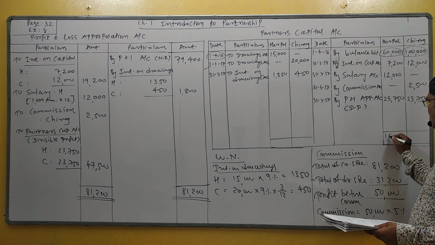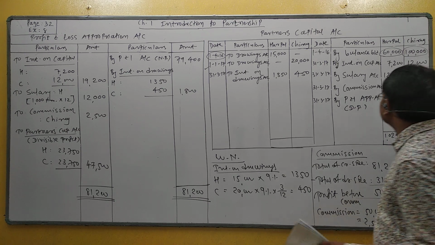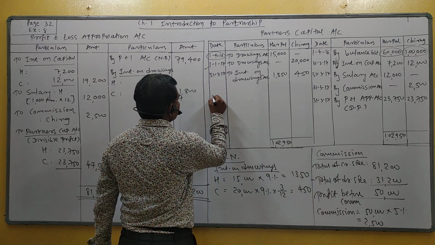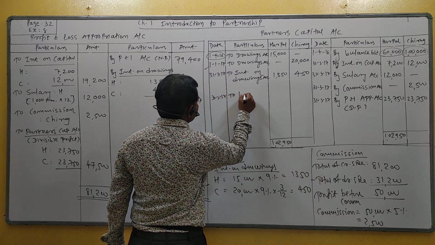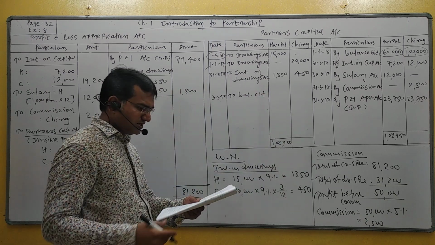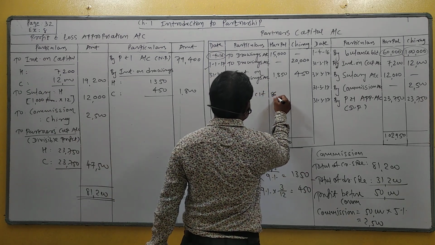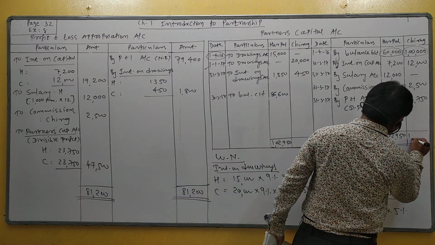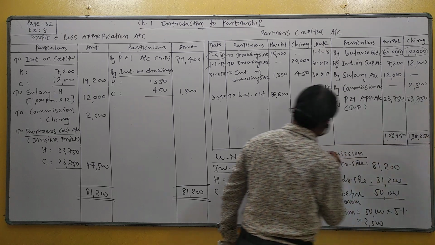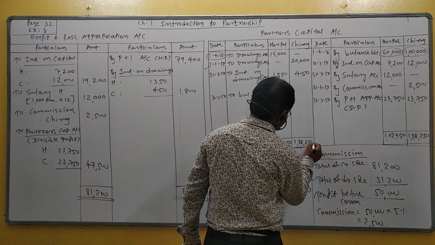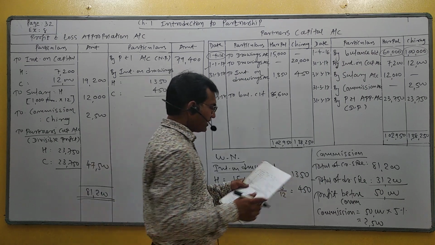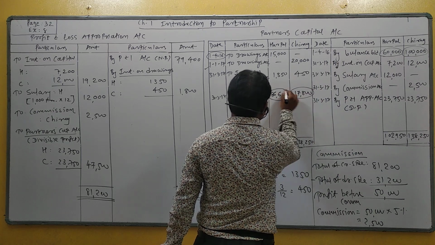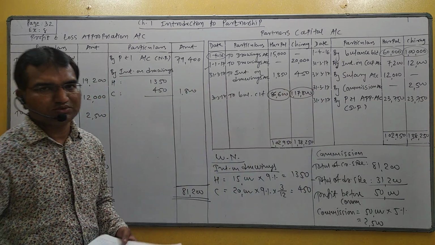So what is the total? 102,950. Difference to balance carried forward. What is the difference? 86,600 for the first partner. For the second partner the total is 138,250. The difference for the second partner is 1,17,800. This is the closing balance of the partner capital account. Okay, thank you.